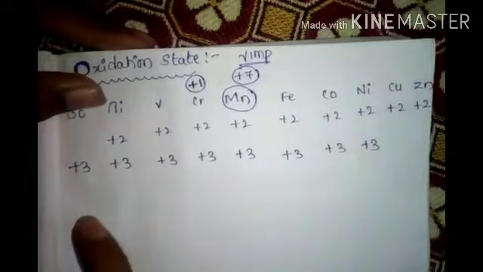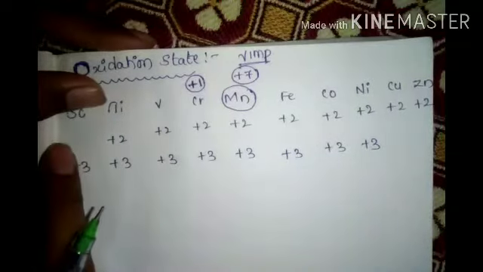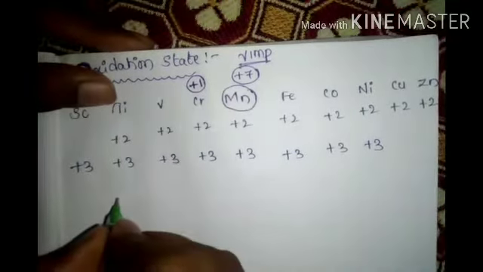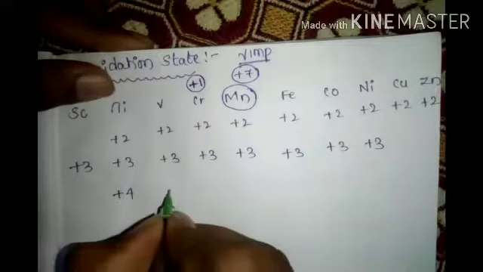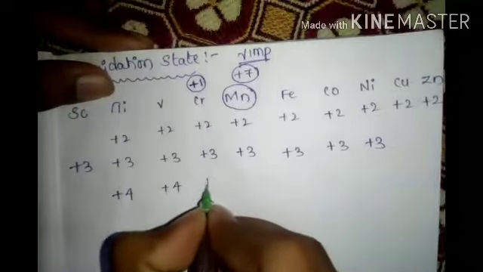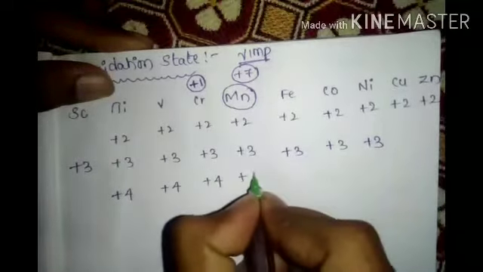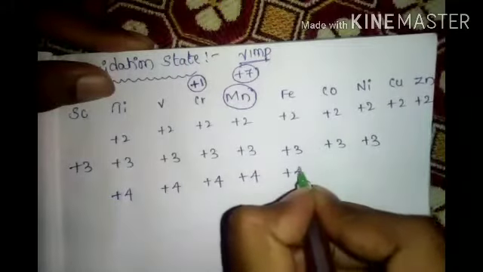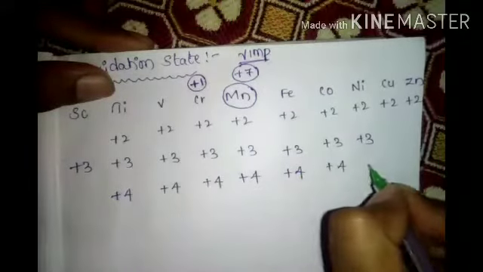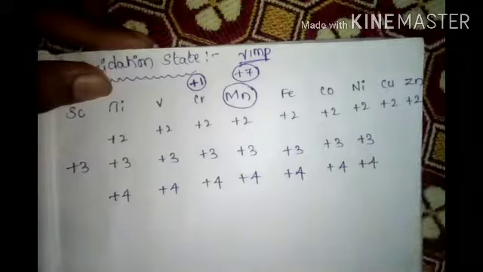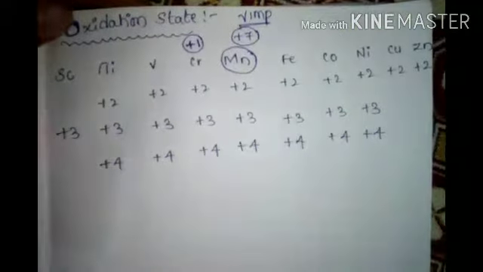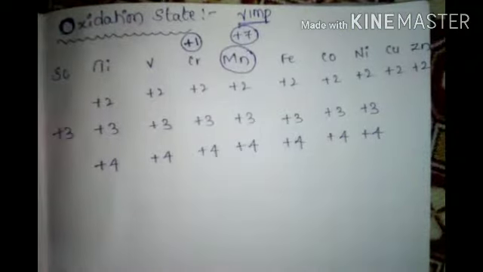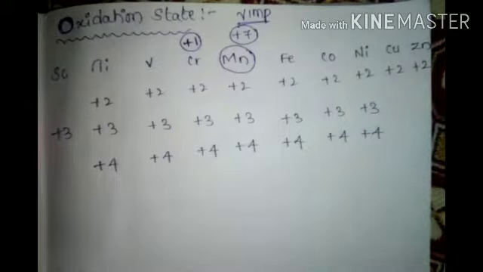Now write again: plus 4 for titanium to nickel.